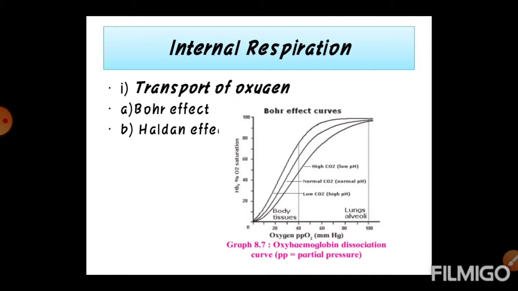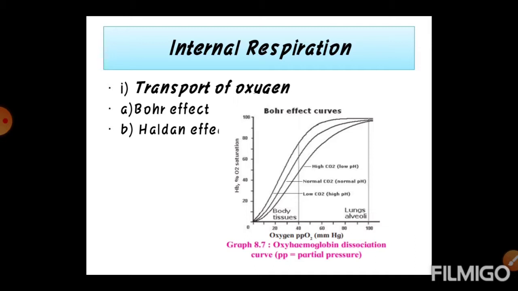100% saturation is rare. Maximum saturation of 95 to 97% is at PpO2 in alveoli. Degree of saturation decreases with the drop of PpO2. This begins the dissociation of HbO2. At 30 mmHg of PpO2, only 50% saturation can be maintained. The relationship between HbO2 saturation and oxygen tension, that is PpO2, is called the oxygen dissociation curve.